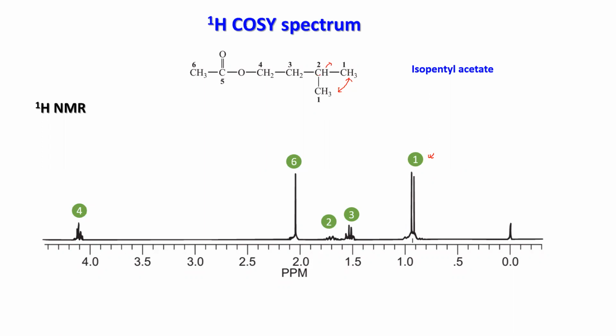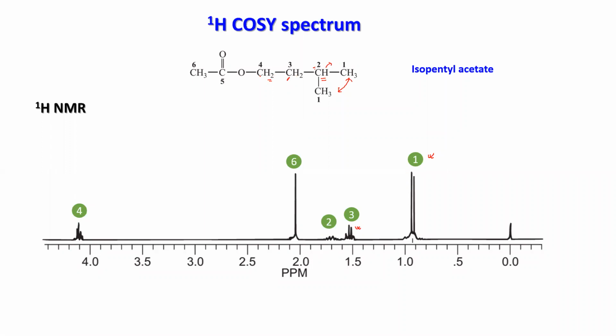So this C2 or H2, I'm indicating by the number 2. This CH will be a multiplet, right? You have the methyl here, you have CH2 here, so it will be a multiplet. That appears here, this tiny peak. CH multiplet, this is coming here, number 2. Now look at CH3, number 3. Here you have the CH2 proton. That will again be a multiplet because you have CH2 nearby and a CH nearby, so it will be another multiplet. That is coming here, 3.